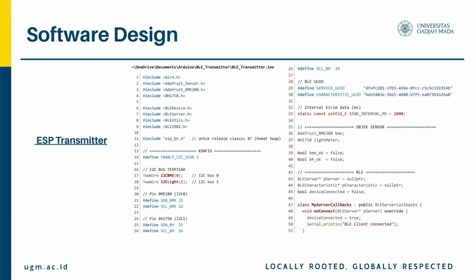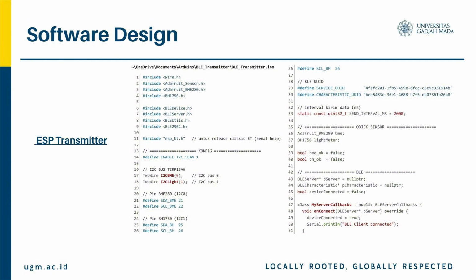Third, the chunked data transmission. The notify chunk function solves BLE's 20-byte packet limitation. Because BLE typically can only send 20 bytes per notification, and our JSON messages are longer than this, that's why we need to split them. This function breaks the payload into 18-byte chunks with a small safety margin. It loops through the entire payload, sending one chunk at a time. After each chunk, it waits 15 milliseconds to let the BLE stack transmit reliably. The receiver collects these chunks and reassembles them into the complete message.